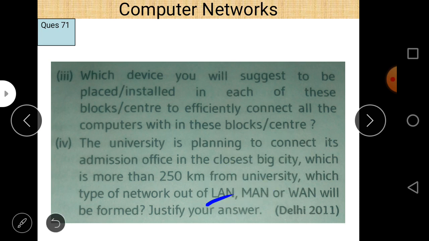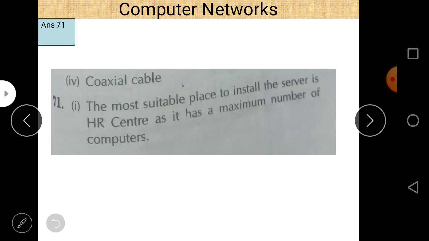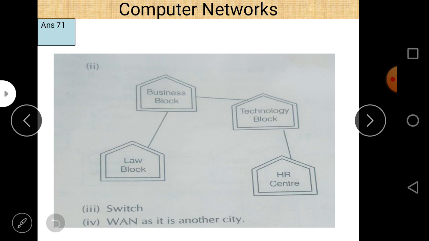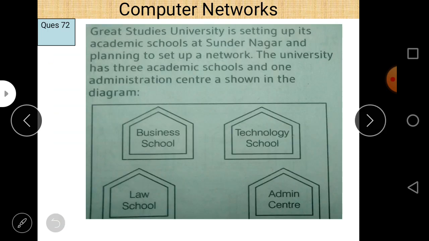So within a building, LAN is preferred. If you want to connect two metropolitan cities about 100 kilometers apart, then you use MAN, and for more than 100 kilometers always prefer WAN. So we use WAN here without any hesitation. If the distance is much higher, then always prefer WAN. As far as distance is concerned, the lowest distance is of personal area network, then LAN, local area network, then metropolitan area network MAN, and then WAN. And in this case, the distance is given as 250 kilometers, so we use WAN here.